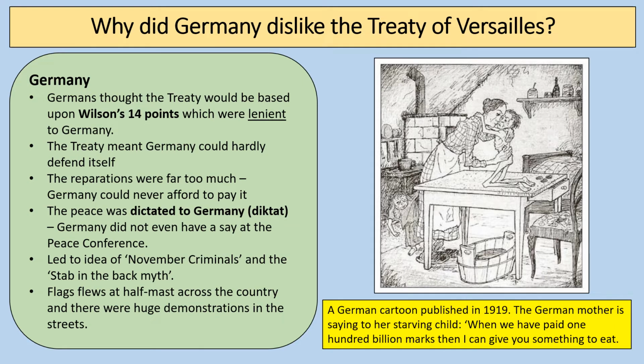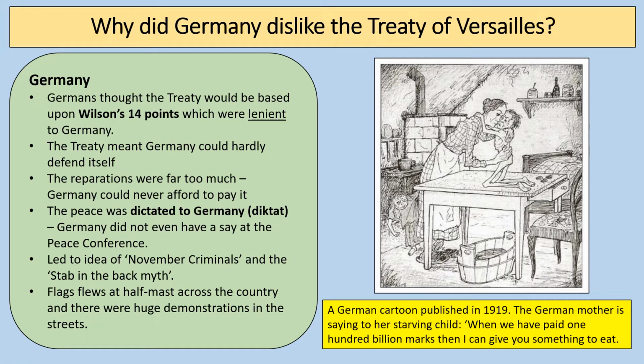People in Germany argued that Germany couldn't defend itself. But really, what was a really key aspect for Germany was that the peace was dictated to Germany. It was a diktat. They didn't have any say. This treaty was presented to them as a kind of take it or leave it offer, and if you don't sign it, we're gonna restart the war against you and occupy Germany as a country. And Germany, of course, is in absolutely no position to fight a war in June 1919.